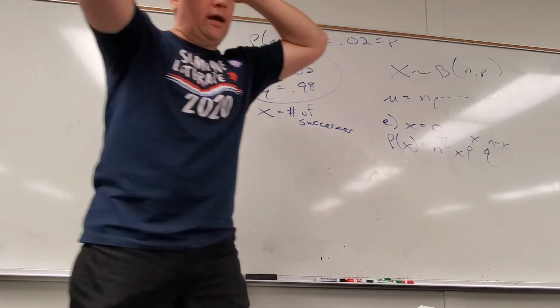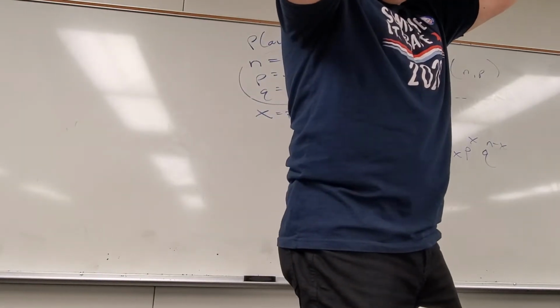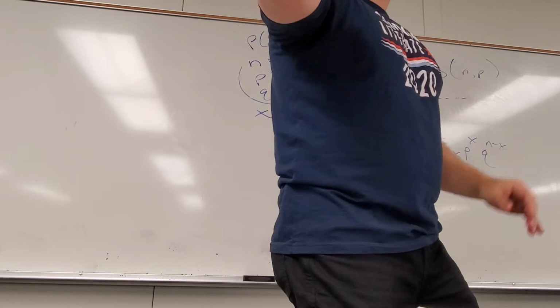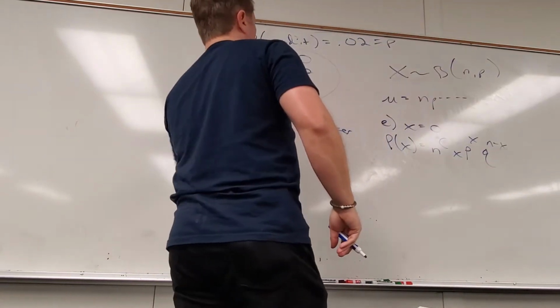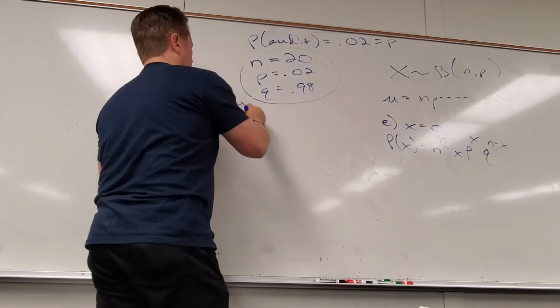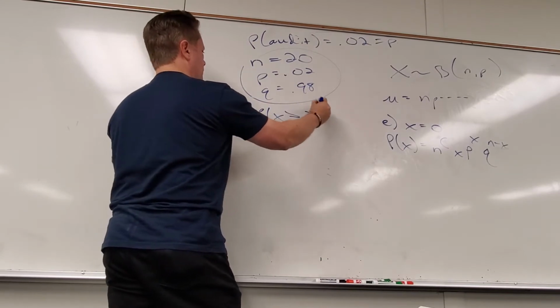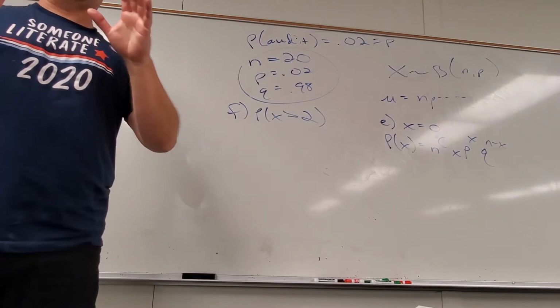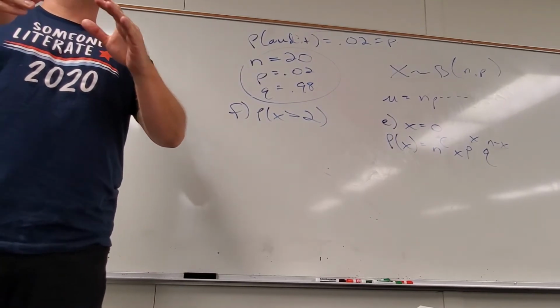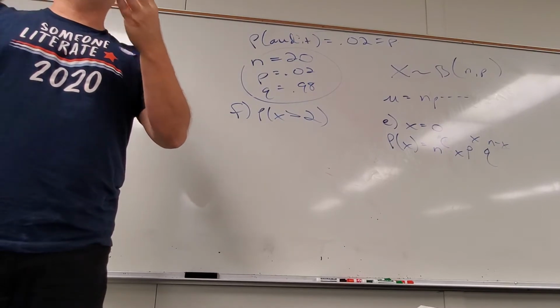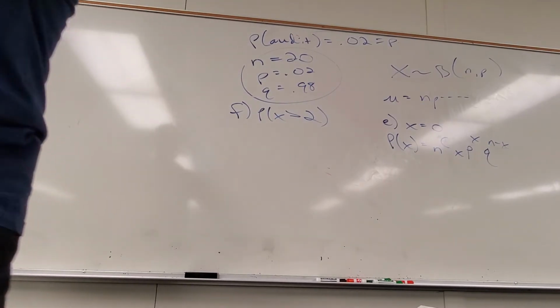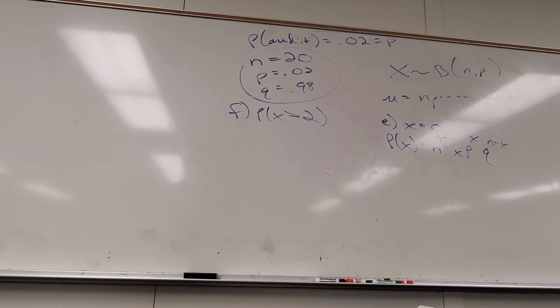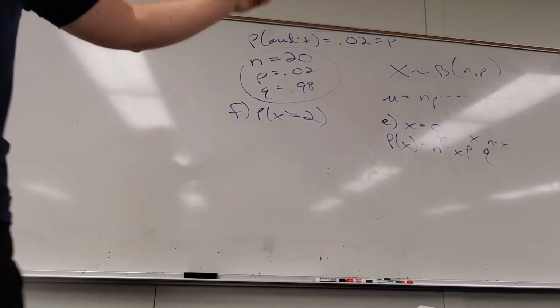Part F is find the probability that a person is audited more than twice. What does more than twice mean in this case exactly? 3, 4, 5, up to 20. So you could do a formula for 3, a formula for 4, for 5, all the way up to 20, and add them up. You could. What's the opposite of more than 2?